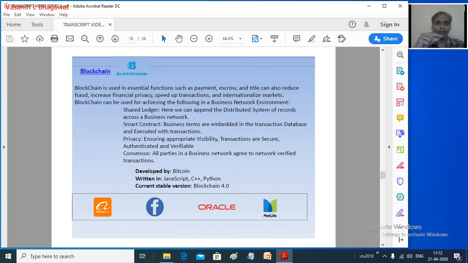When we talk of blockchain, a lot of things come into it. In a very simple way, we can say it is a shared ledger.